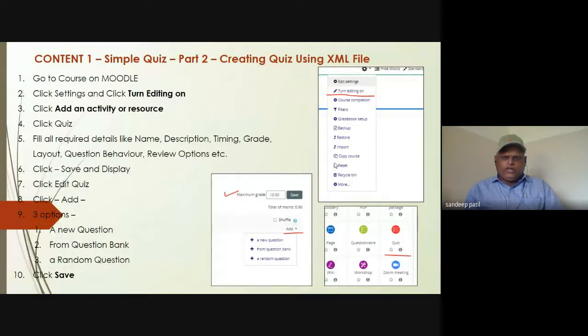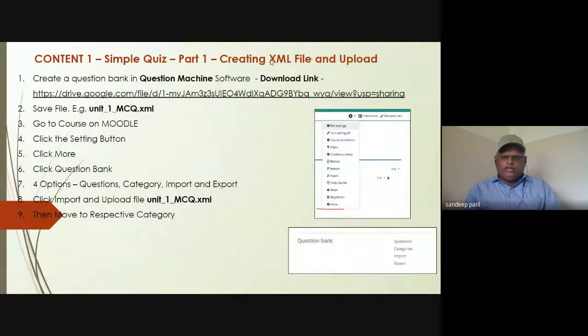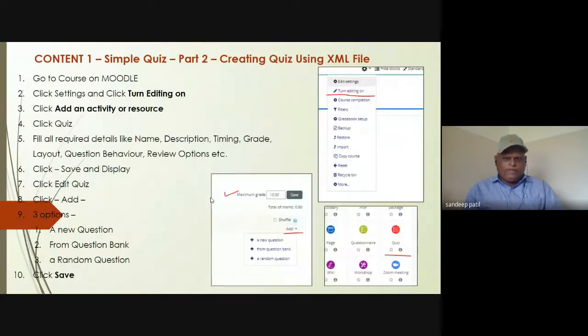Whatever question bank, that question category we have made, that unit 1 MCQ, the same question category we can use in games also. Okay, so we have seen this simple quiz, creating a quiz using the XML file.